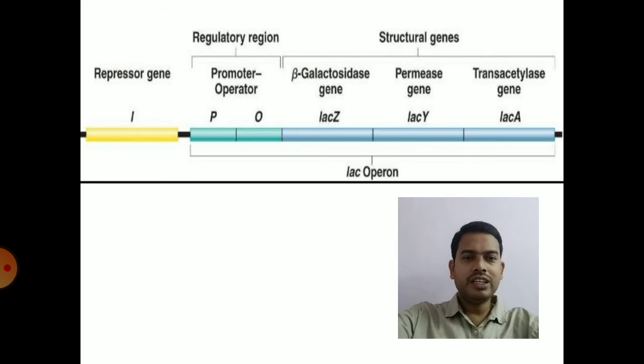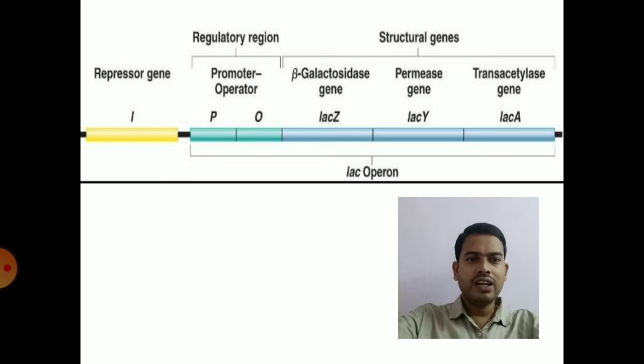And in the upstream you can see the repressor gene, which will code for a repressor protein that will go and bind to the operator region. So this is the general structure of an operon. The operon contains a regulatory region comprised of operator and promoter, a repressor gene which codes for a repressor protein that binds to the operator region, and the structural genes A, Y, Z in case of the lac operon.